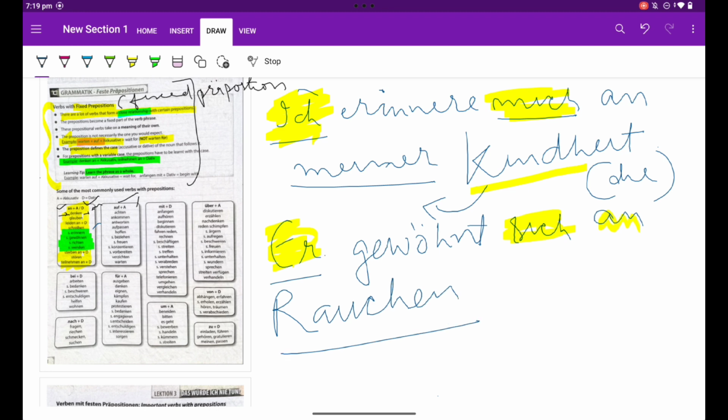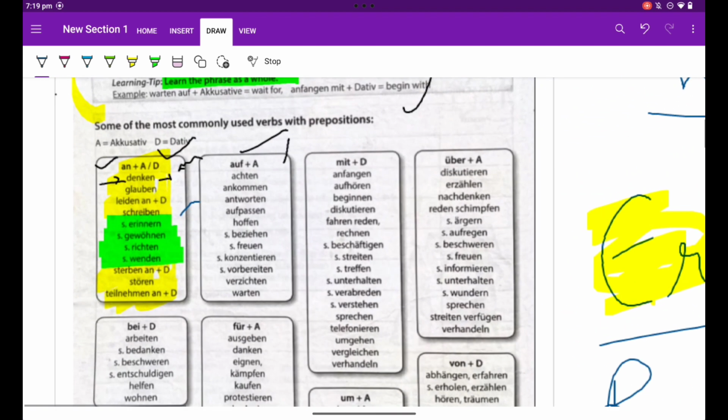Then there is sich wenden an, similarly, and sterben an, stören an, teilnehmen an. We can make a lot of sentences like this. If we want to learn them, we should do it in one go.